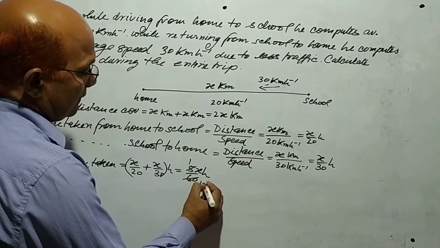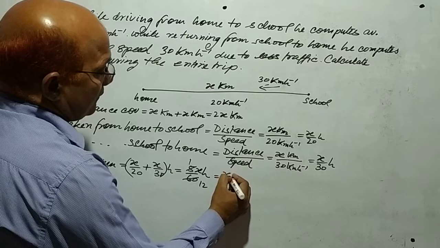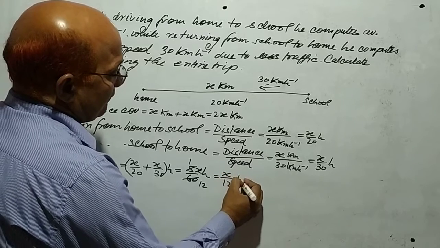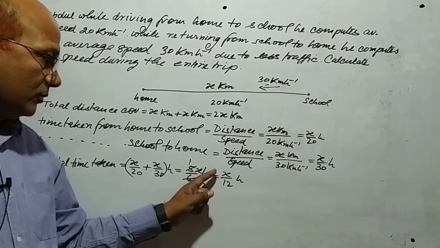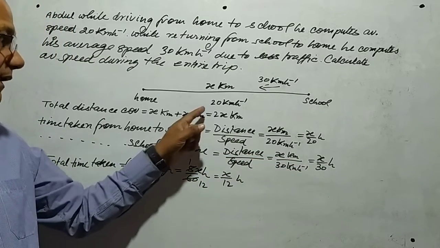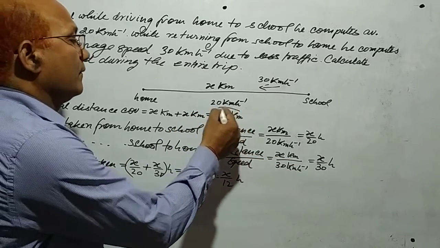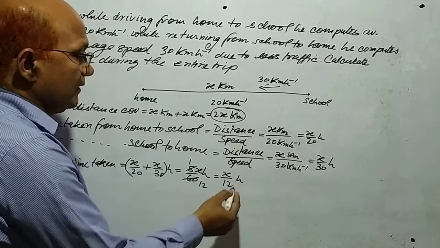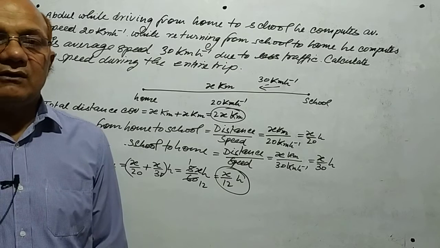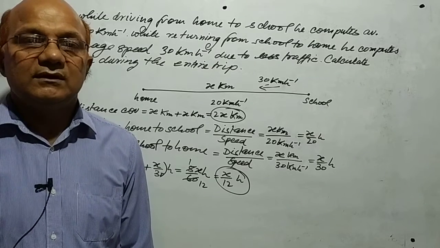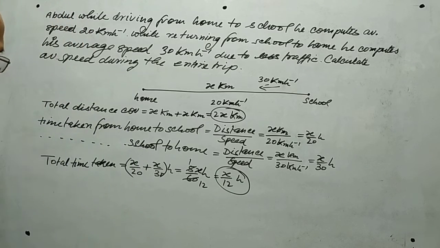So, it is x by 12 hour. Now, you can see this is total time taken and this is total distance covered. So, now you can very easily find out average speed.